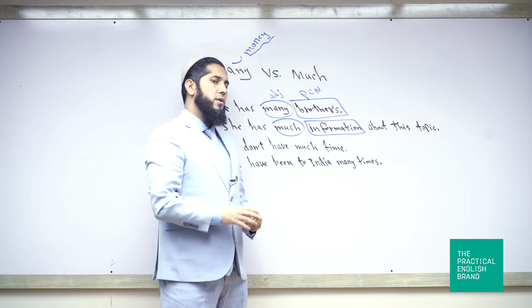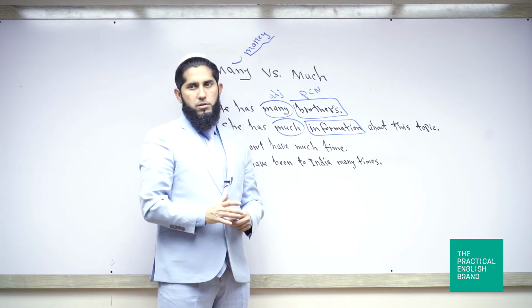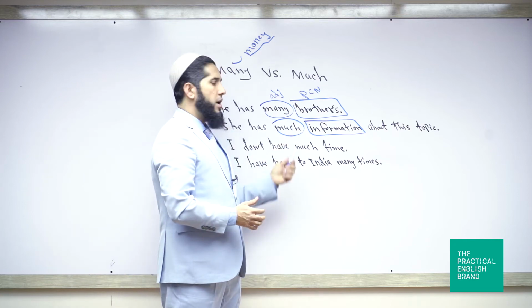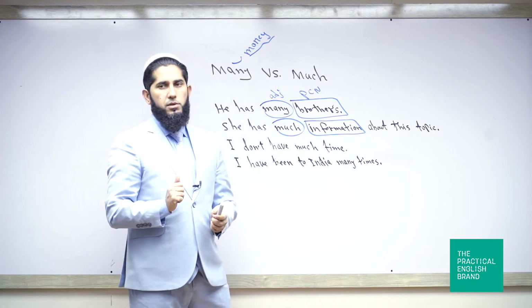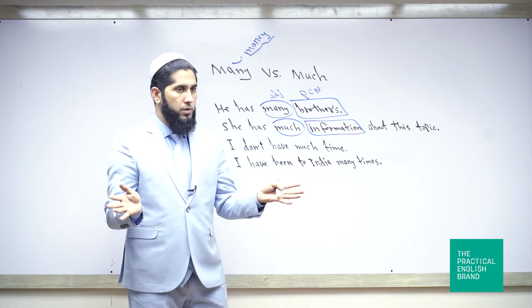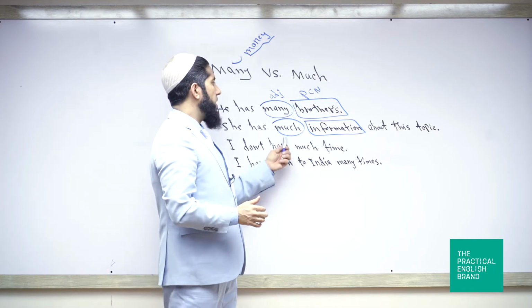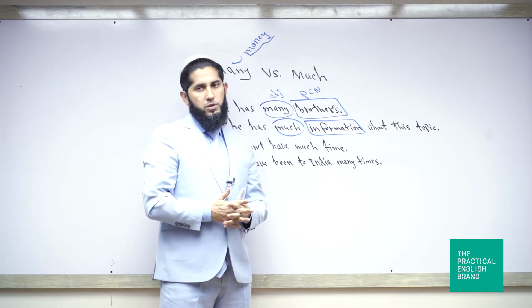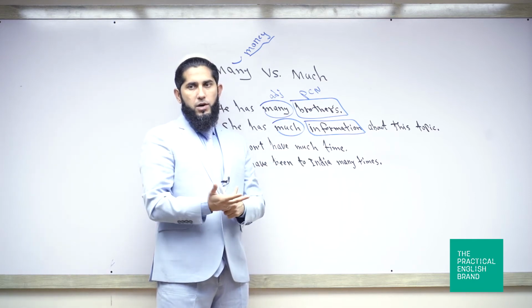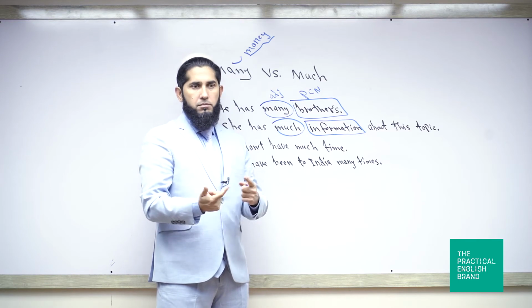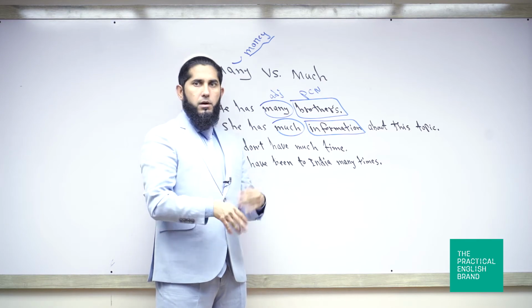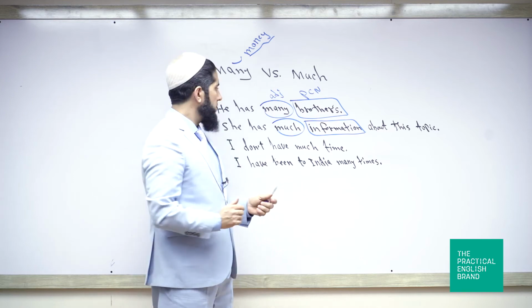There is much water in Kabul River this year. Or for example, he has much knowledge about science and technology. So much should be followed by uncountable nouns, such as water, oil, milk, meat, bread. All of these are uncountable nouns.